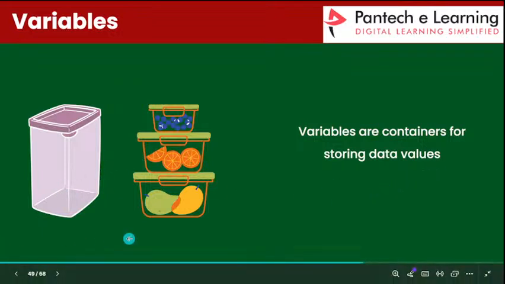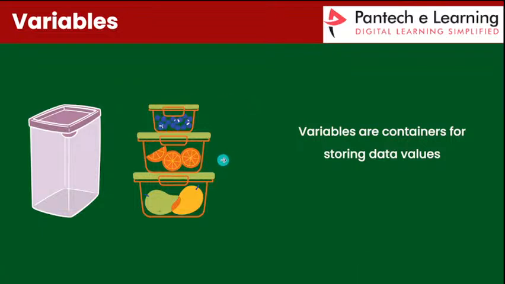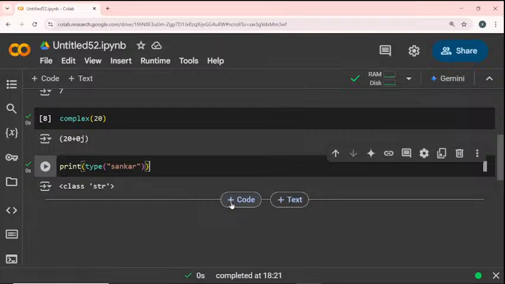Okay. So now the variable is one of the containers. Now you see this picture. The fruits are the values. The storing boxes, the containers, are called what? Sorry. The fruits are the values, and the container is the variable. Why? Because the fruits are stored in that particular container. Same like that, our values are also stored in one of the containers, that is variables. Now I will show examples for this also.